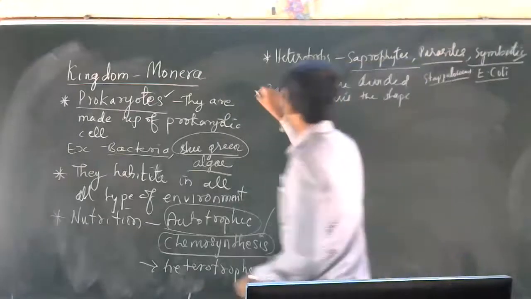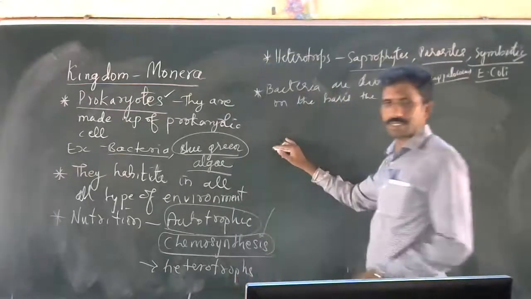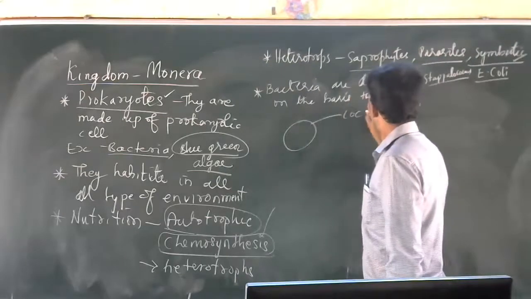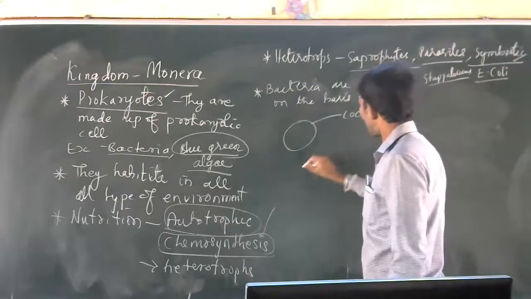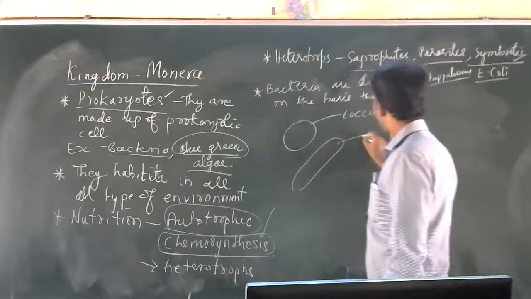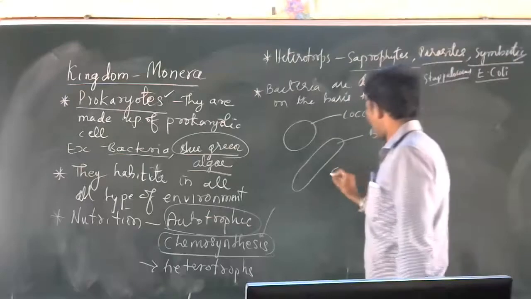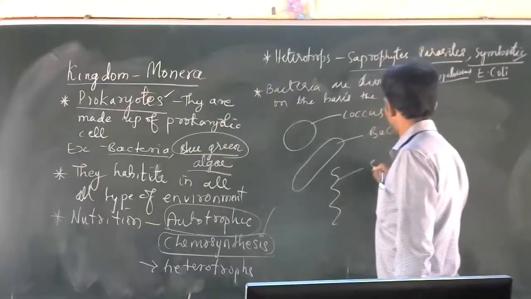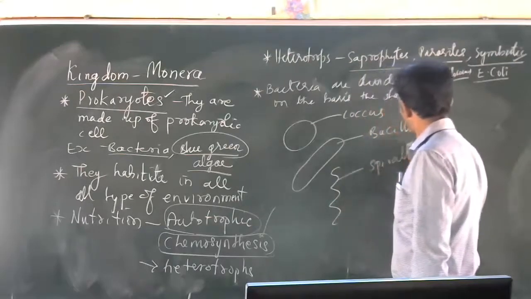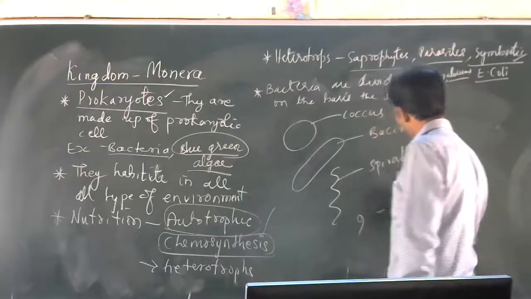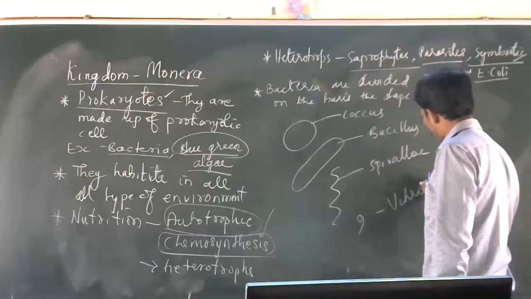So this classification is on the basis of shape. If bacteria are round shaped, they are called coccus. If they are rod shaped, they are called bacillus. If they are spiral shaped, they are called spirillum. If they are comma shaped, we call them vibrio.